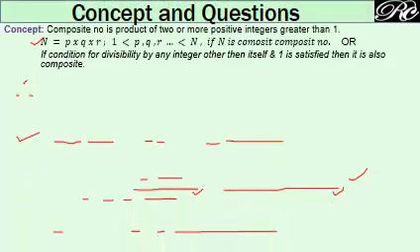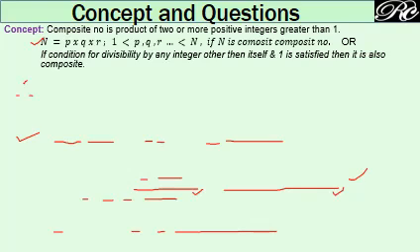So what is the concept and what are the questions framed? Till now the basic concept we have learned is that a composite number can be written as a product of more than 2 factors. Let us say n is a composite number, then n can be written as a product of other factors. Let these factors be p, q, r. So n can be written as p cross q cross r.